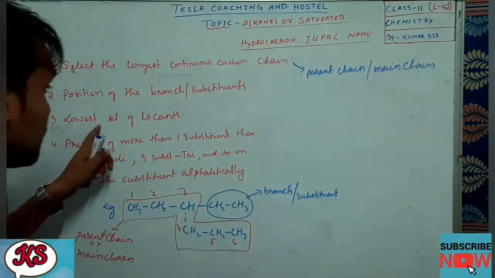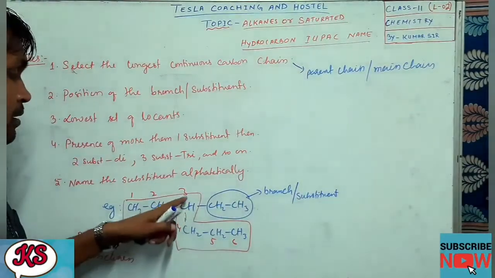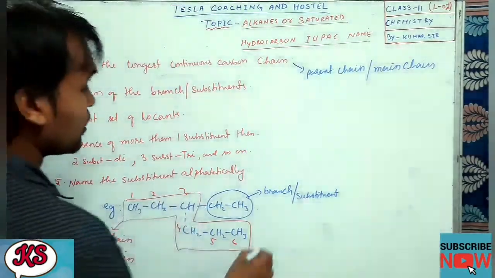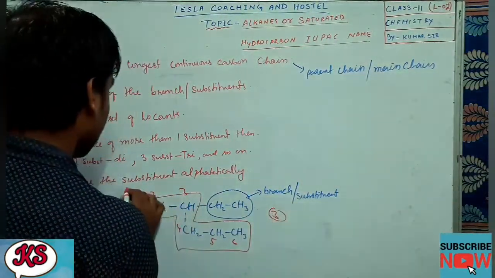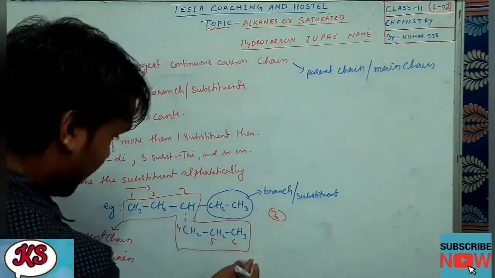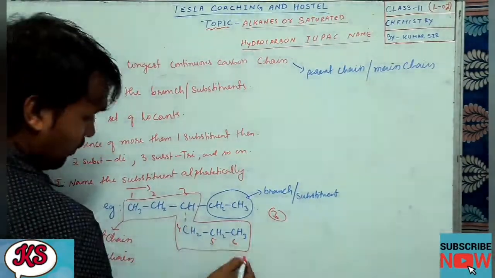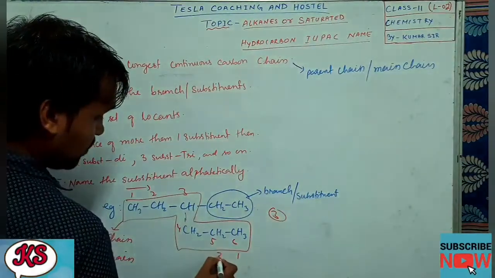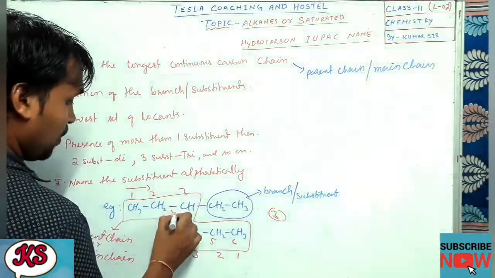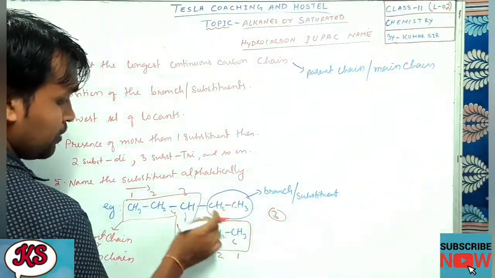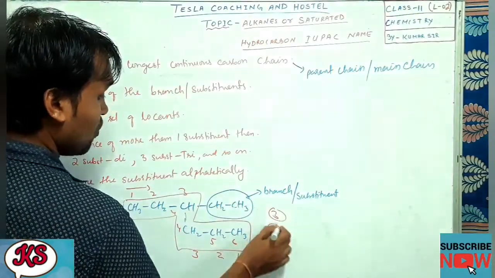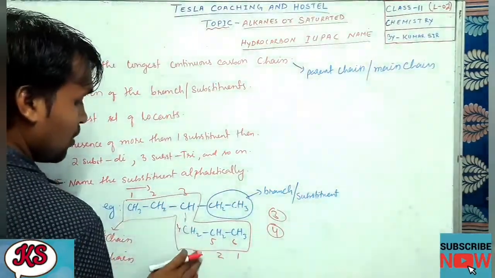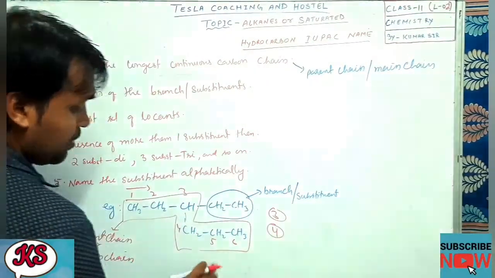Here the substituent is present at the 3rd position. But if I come in the other direction, from here, 1, 2, 3, 4, the substituent is attached to position 4. So which position is the lowest for the substituent?